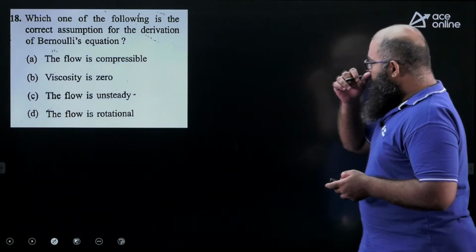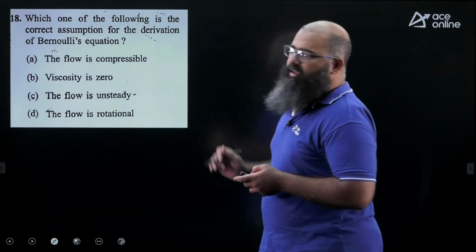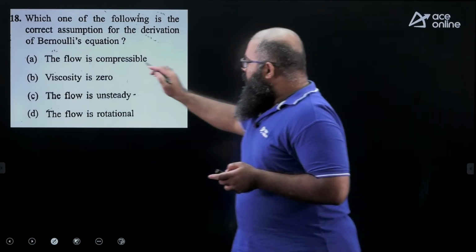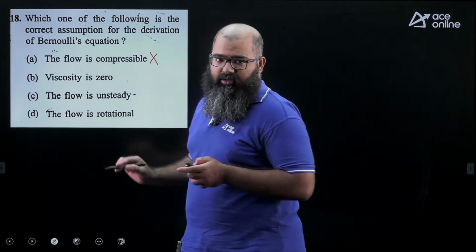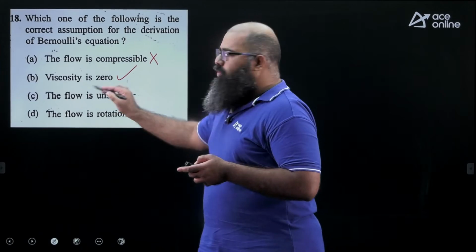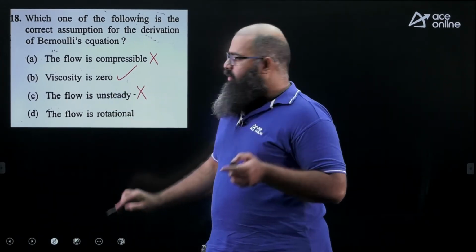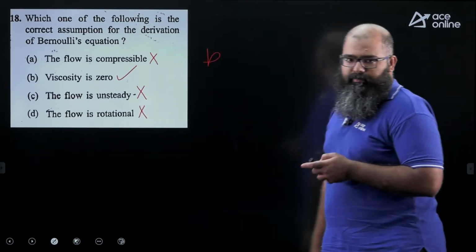Next question. Which one of the following is the correct assumption in the derivation of Bernoulli equation? Derivation of Bernoulli equation is coming from Euler's equation. The first statement is flow is compressible. Wrong. Viscosity is 0. Yes. We assume the ideal flow condition is valid. So viscosity is 0. Flow is unsteady. Wrong. Flow is rather steady. Flow is rotational. Again wrong. Flow is rather irrotational. So answer for this is option B.